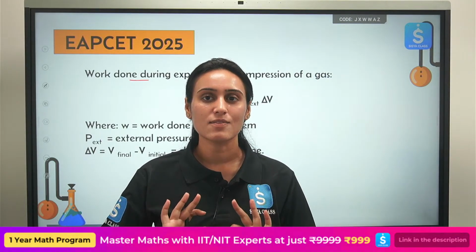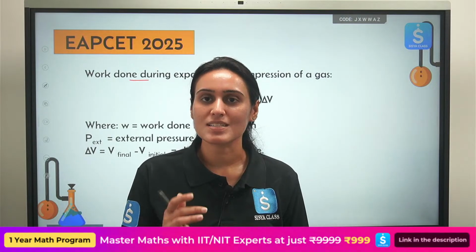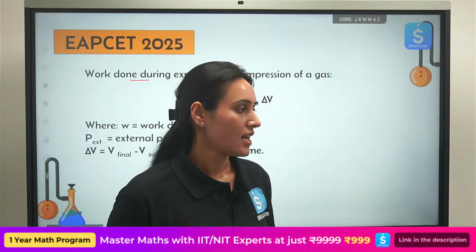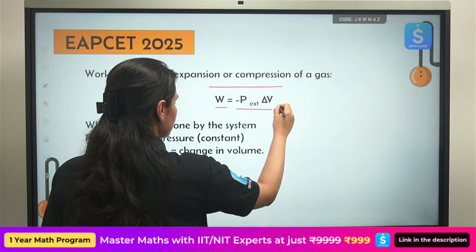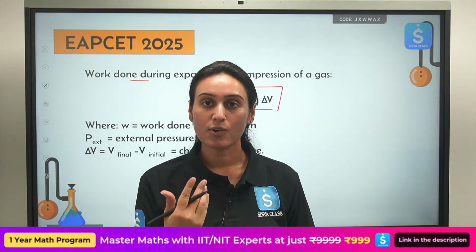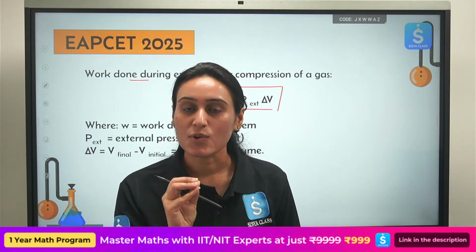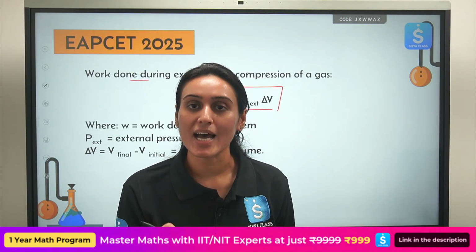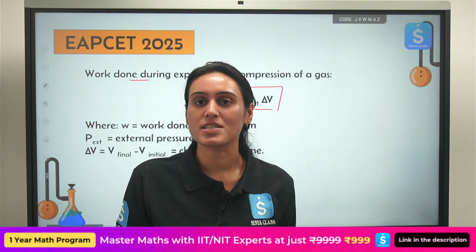Okay, so we will learn one simple trick by which you can decide whether we are talking about a reversible process or an irreversible process. So see the formula, everyone. Work done is minus P external delta V. This is our general formula. Now we are going to expand it for a reversible and irreversible process also, and you have to remember the formulas separately. You have to apply the formula based on the question that they are asking.